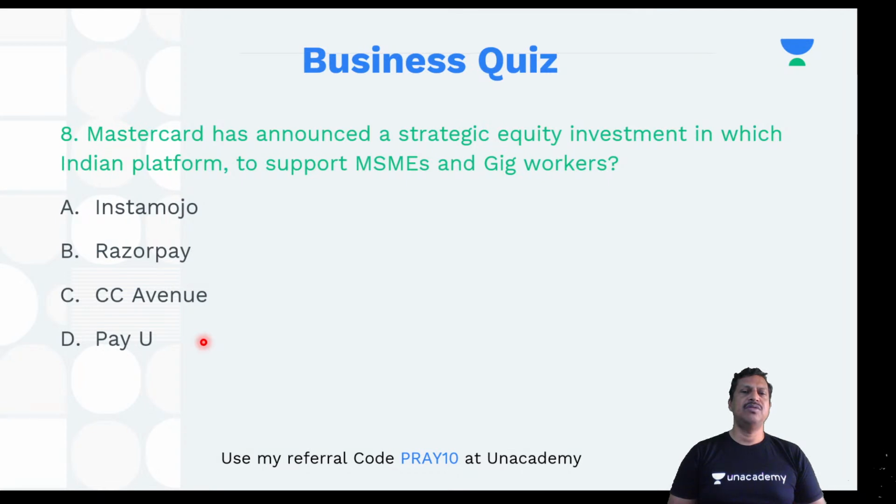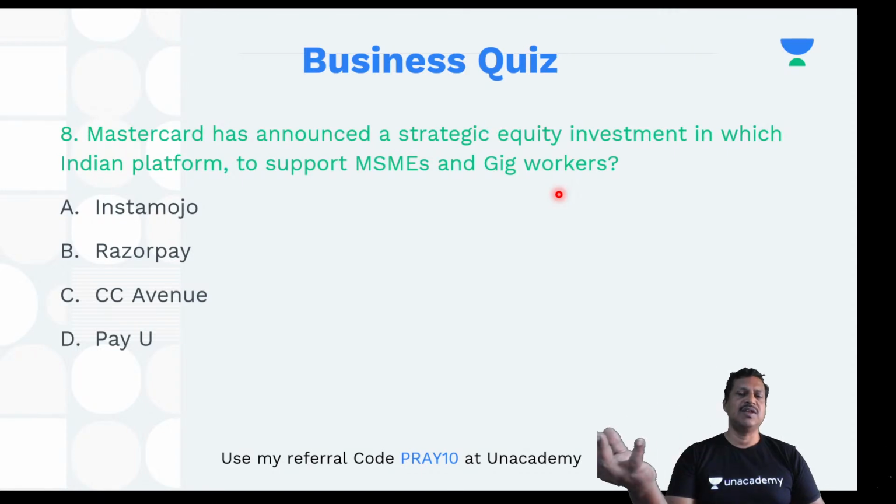MSME is micro, small, medium enterprises. And gig workers are those workers who are contract workers, who are not part of the permanent workforce. In the service sector, they take up contracts and they finish the job. Gig workers are comfortable with working whenever they want to work, and accordingly they can work. They are basically contract workers.